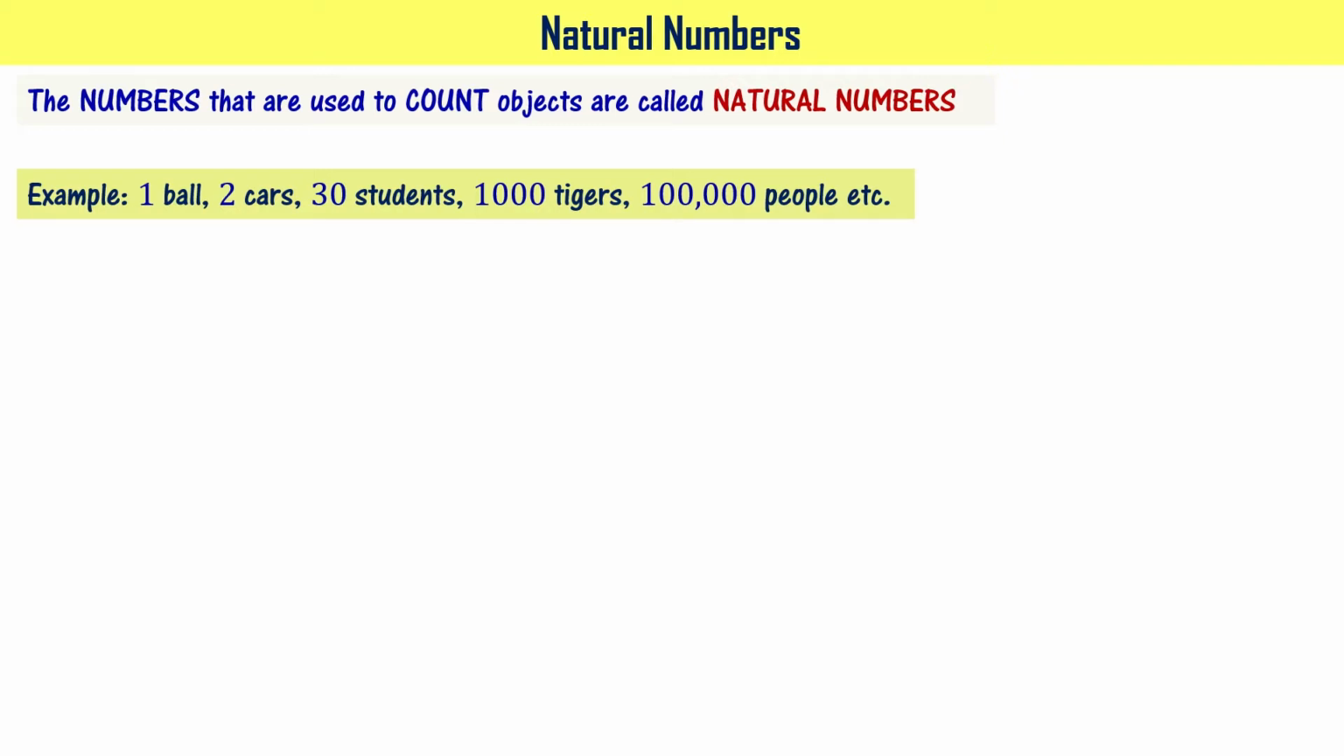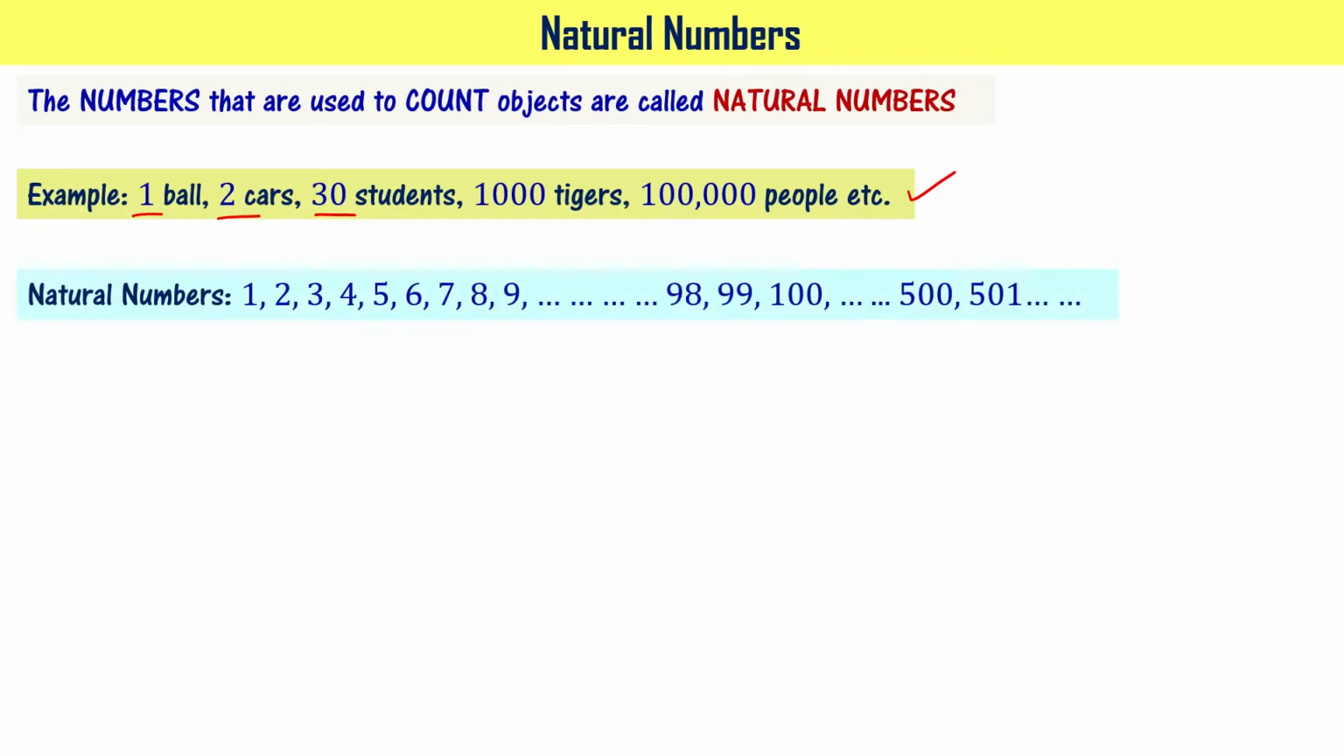Here, we counted the number of balls, it is 1. We counted the number of cars, it is 2. Number of students in a class, you counted and said that it is 30. Got it? So these are the numbers that are used to count various objects. That's why these numbers are called natural numbers. When you write natural numbers, you get a list of numbers like this: 1, 2, 3, 4, 5, 6, 7, 8, 9, 10, and so on. Okay? When you look at this, there is no limit to it. You can write as many numbers as possible.